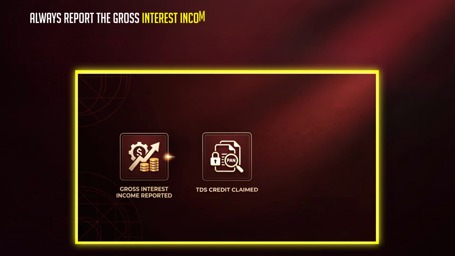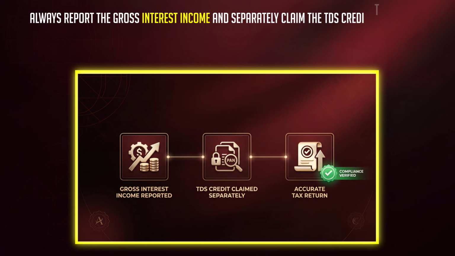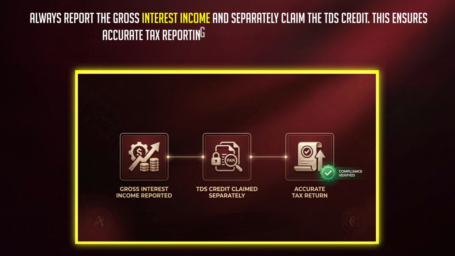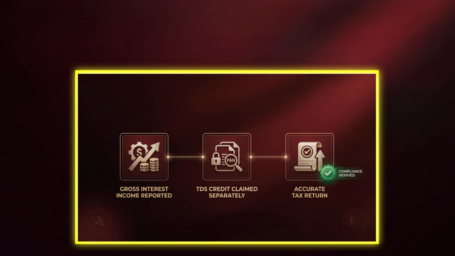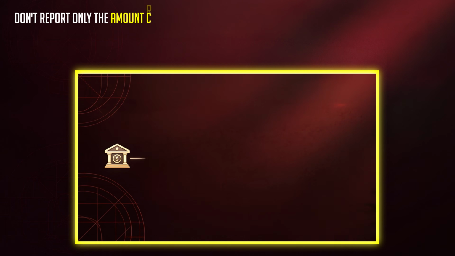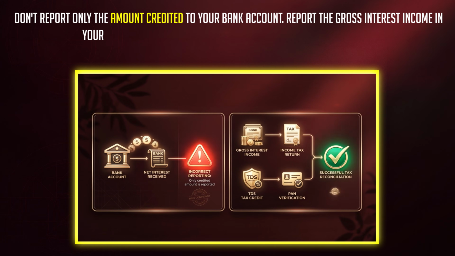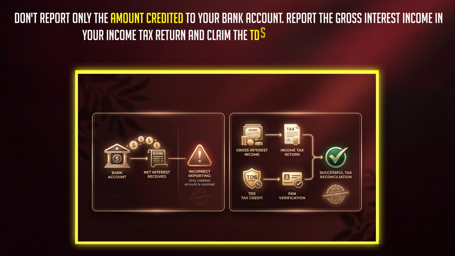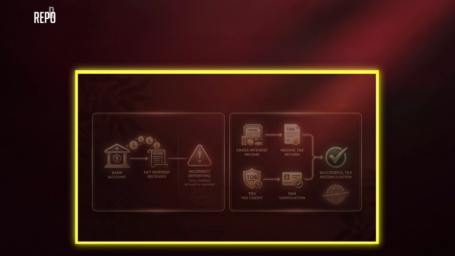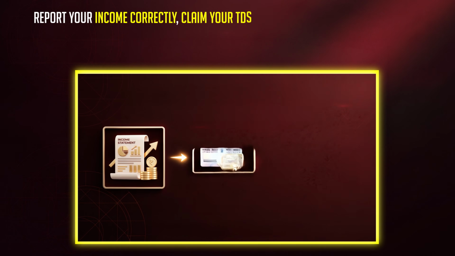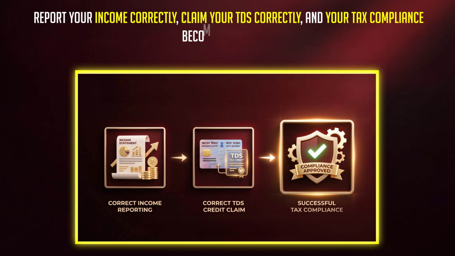Important clarification. Always report the gross interest income and separately claim the TDS credit. This ensures accurate tax reporting and avoids reconciliation issues. Do not report only the amount credited to your bank account. Report the gross interest income in your income tax return and claim the TDS separately as tax credit. Report your income correctly, claim your TDS correctly, and your tax compliance becomes effortless.